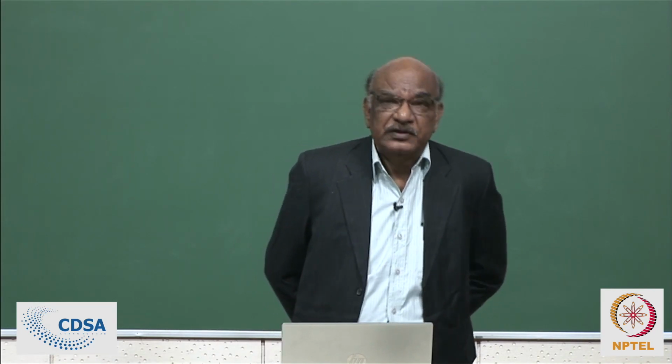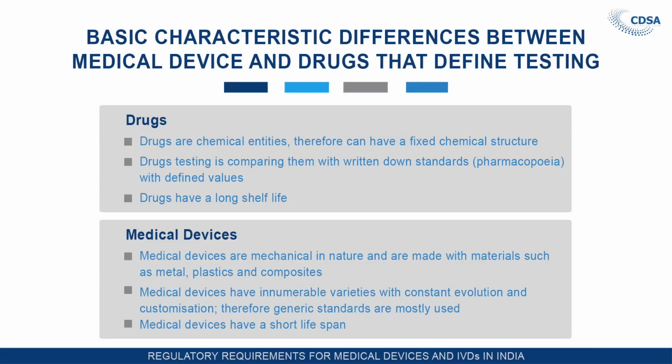As usual, before we start this presentation, I would like to give you a basic characteristic difference between medical devices and drugs that defines testing. Testing is very easy to understand in the case of normal items, but in medical devices it's something different. The basic difference between drugs and medical devices is that drugs are chemical entities and therefore can have a fixed chemical structure. Drug testing is comparing them with written-down standards, pharmacopoeia, and defined values, and drugs have a very long shelf life. This is basically, in three lines, what drugs are.